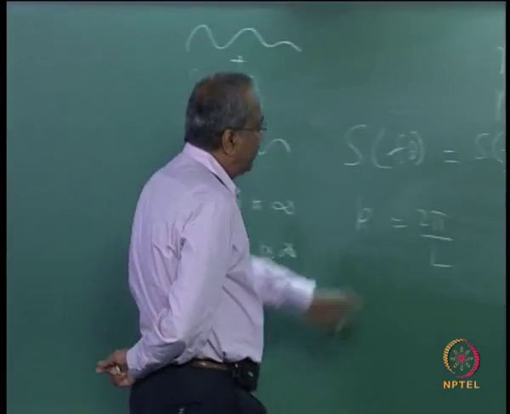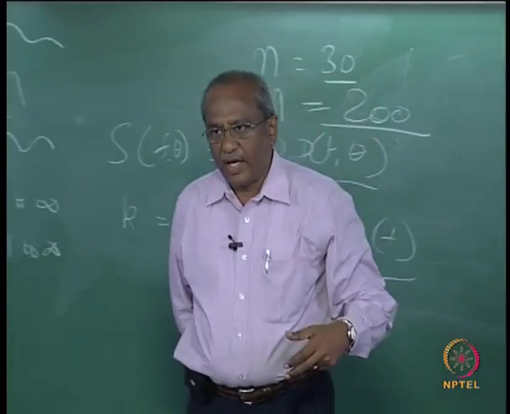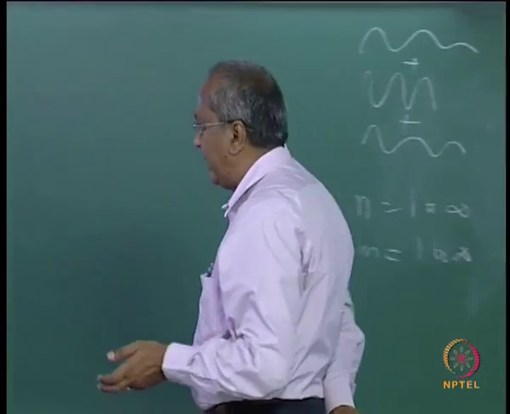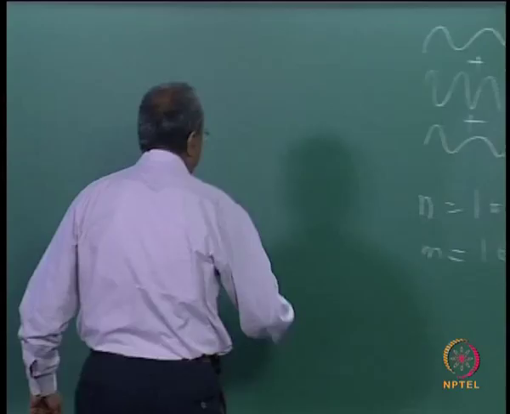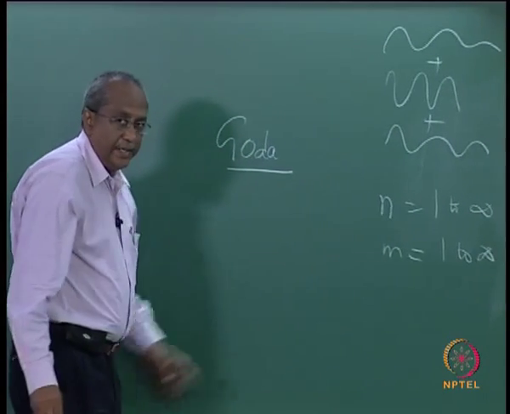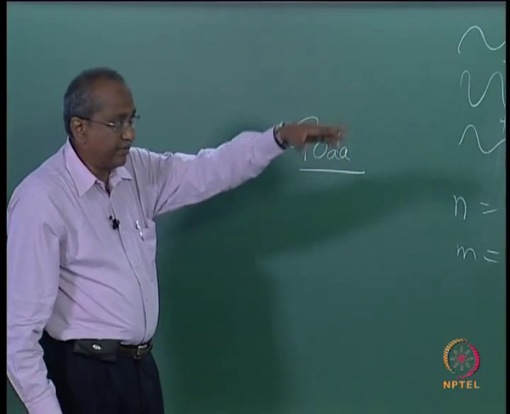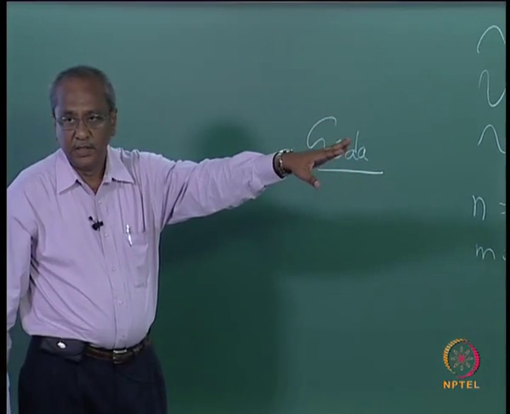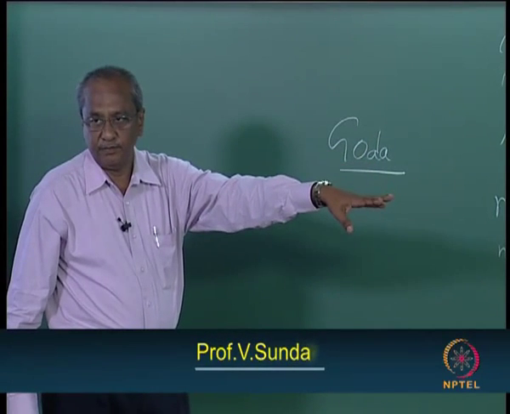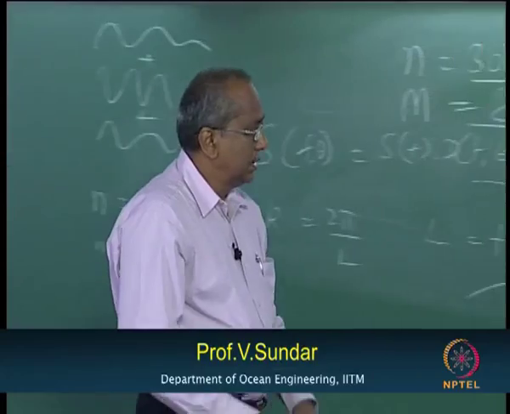How this 30, 200, these are all based on a number of calculations that have been done by Goda, and you have to refer to his book for the complete description of whatever I am giving in this lecture. Is that clear?